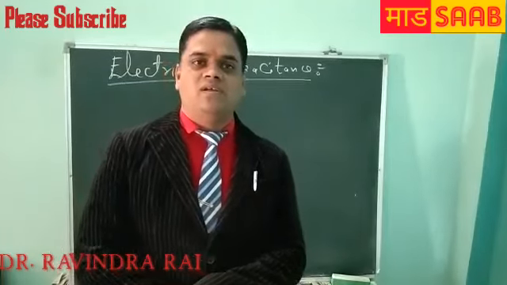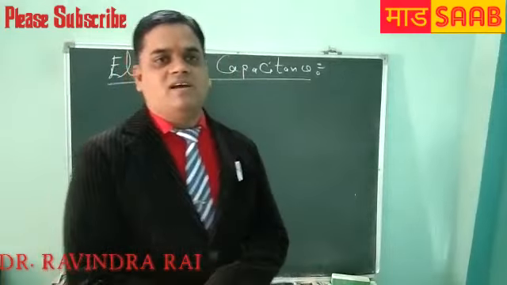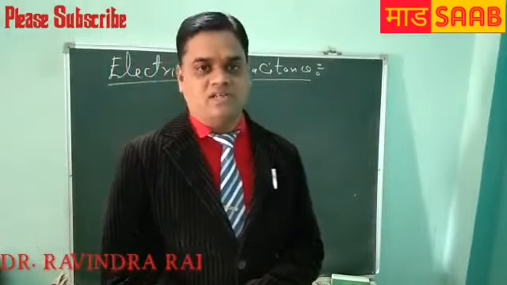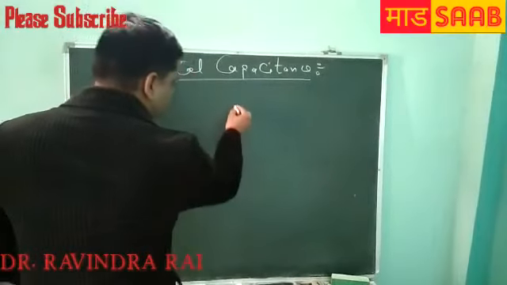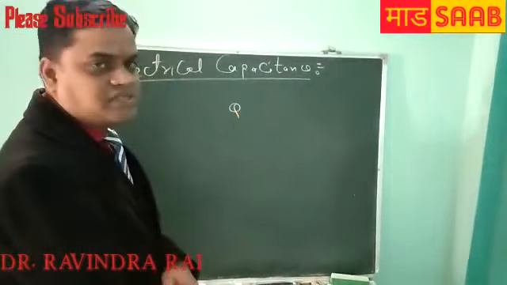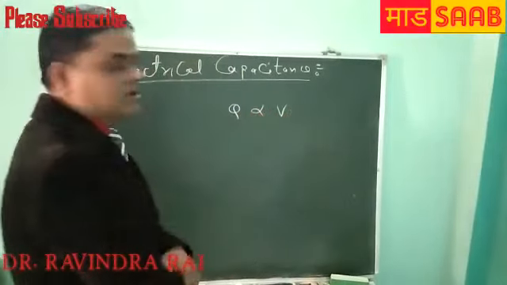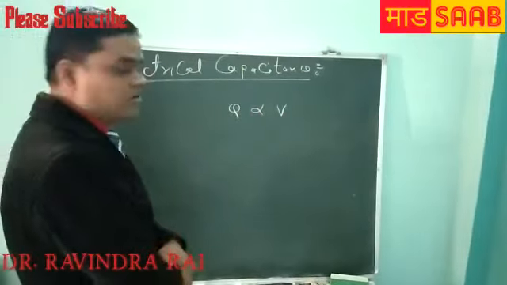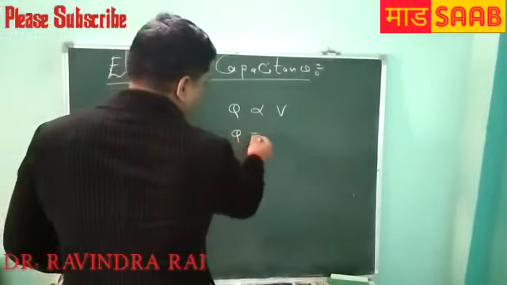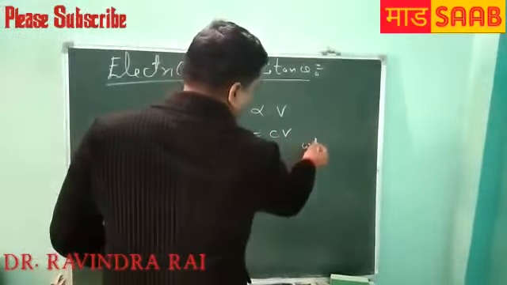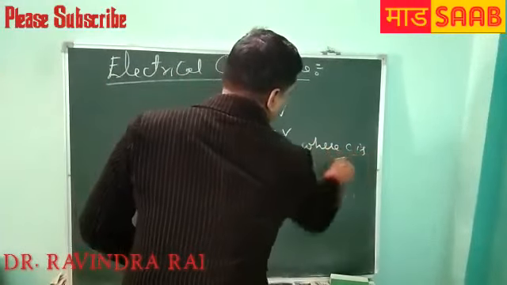Good morning everyone. So today's topic is electrical capacitance. So what is electrical capacitance? Very easy. The charge Q of any body is directly proportional to the electrical potential. So Q is equal to CV, where C is a constant.